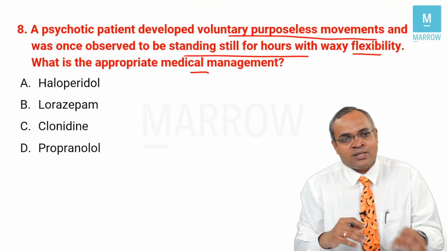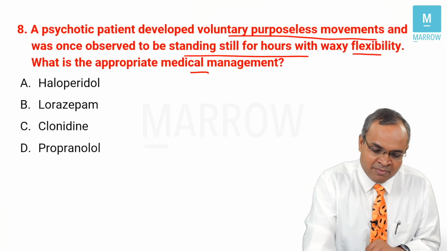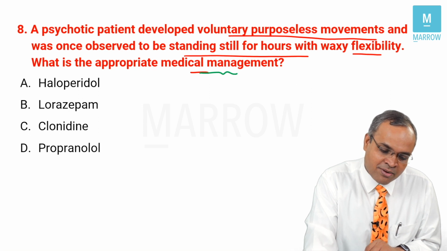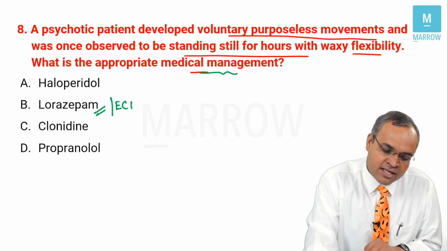So the answer for this question is, what is the best medical management strategy? You need to understand lorazepam. What is the other way of managing catatonia? ECT. Let me highlight an interesting point here.